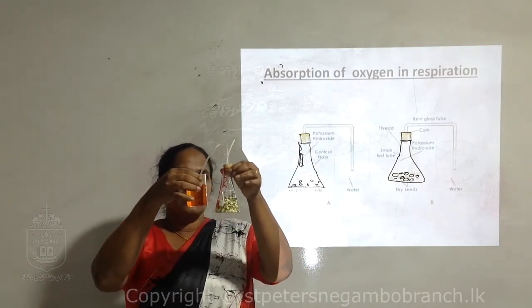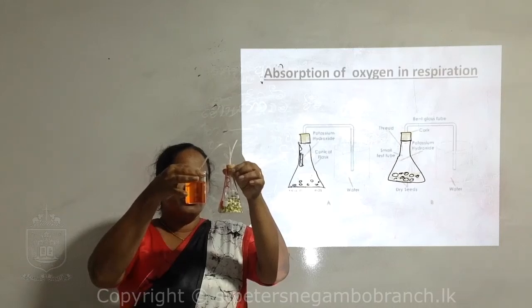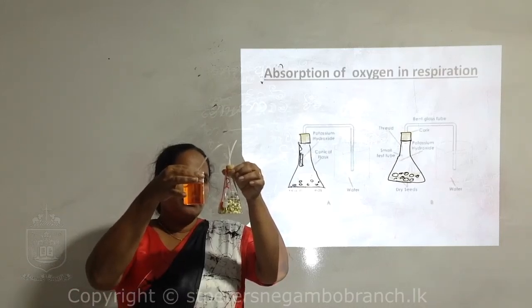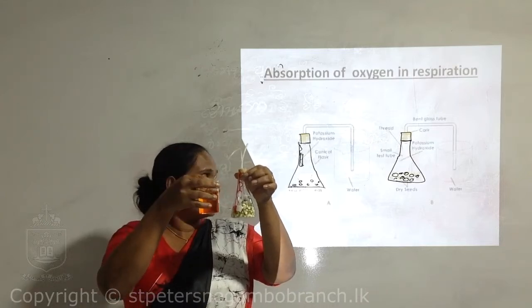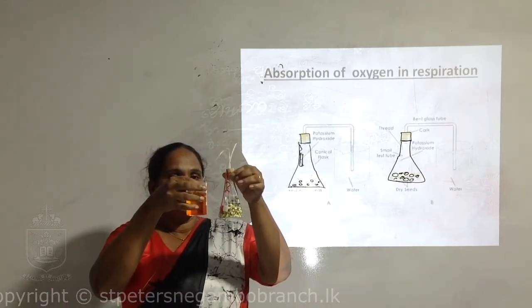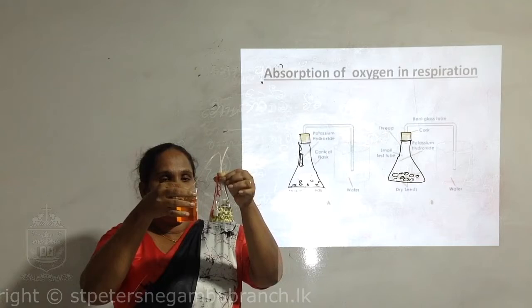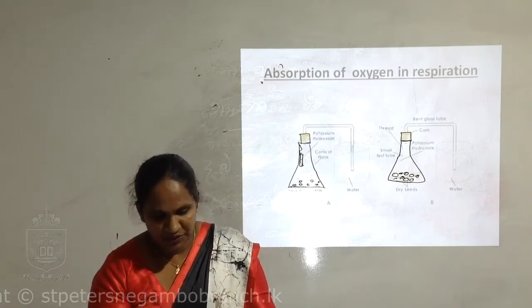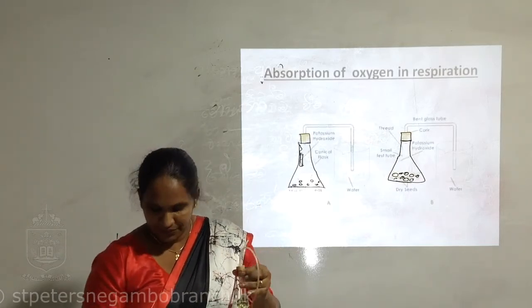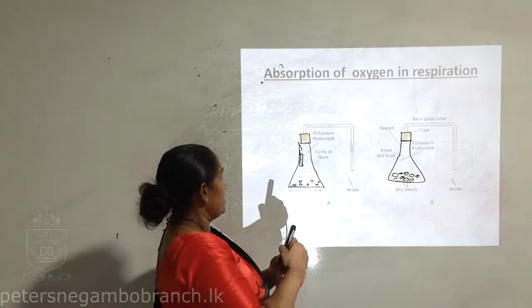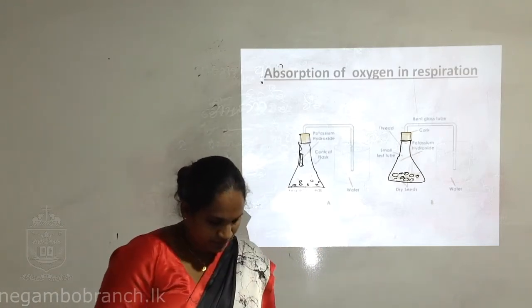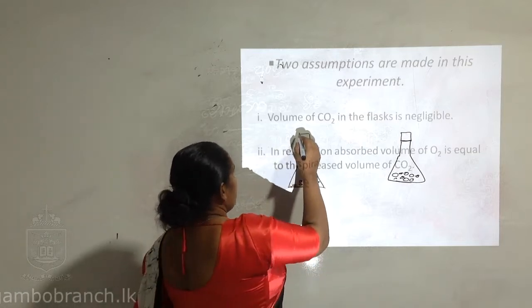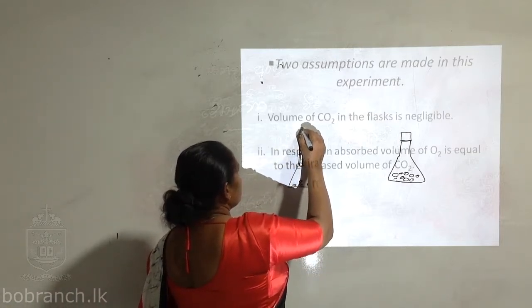Inside the germinating seeds flask, an ignition tube is connected. In that there is potassium hydroxide. There is also colored water. Another special thing I want to explain: here there should be a rubber tube.